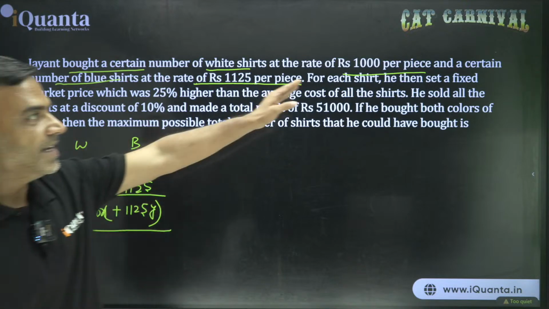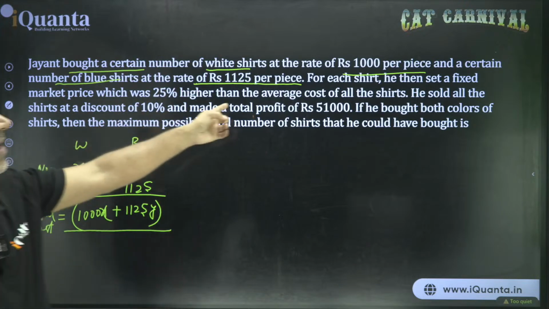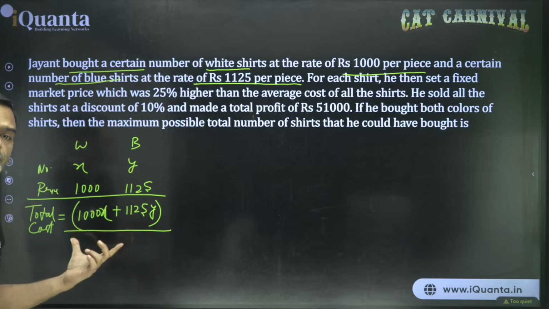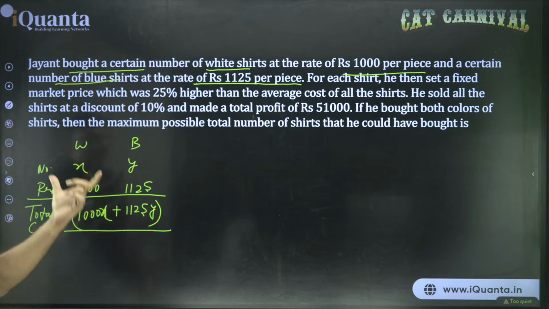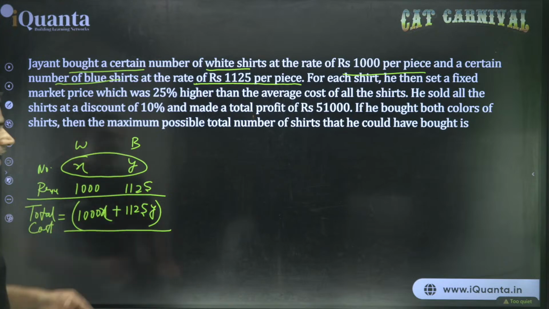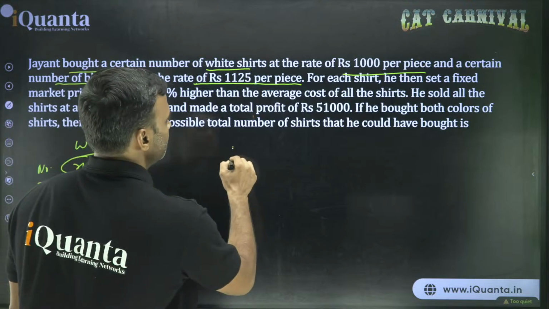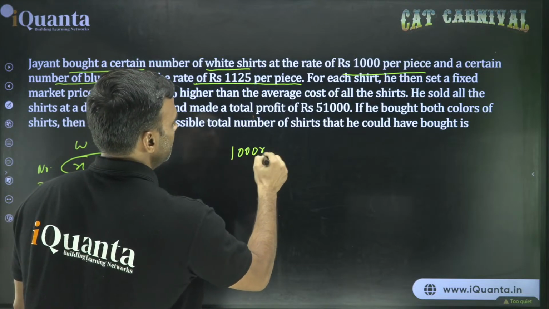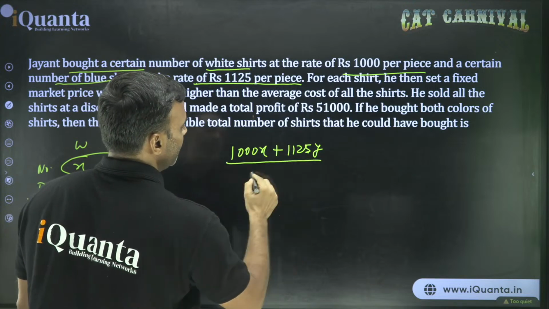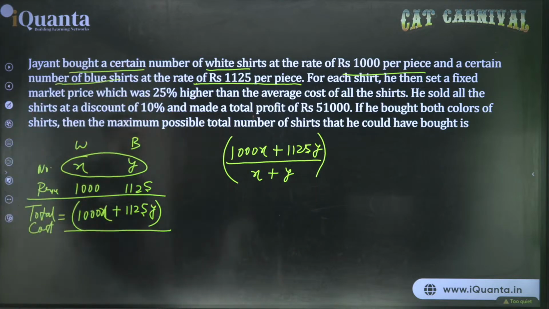Now, for each shirt he set a fixed market price which was 25% higher than the average cost. So what should I do to get the average cost? Average cost will be total cost divided by number of items. The total number of items is x plus y. So the average cost will be 1000x plus 1125y divided by x plus y. Right? Okay.